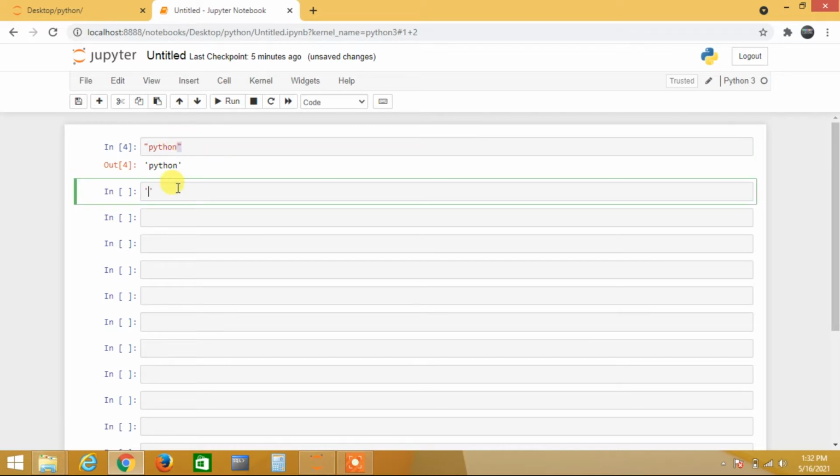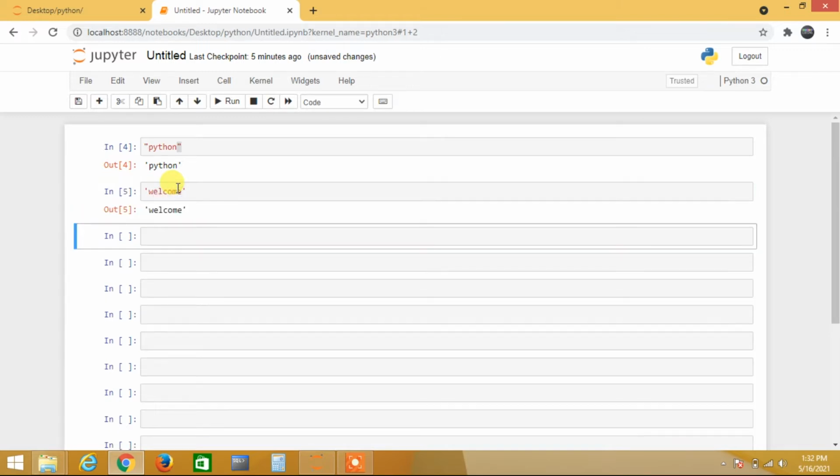When I write in single quotes, welcome, I also get my string. So this is a string, and I am writing it in different ways. I want to write another way: within double quotes, I want to use a single quote, like Python's class.